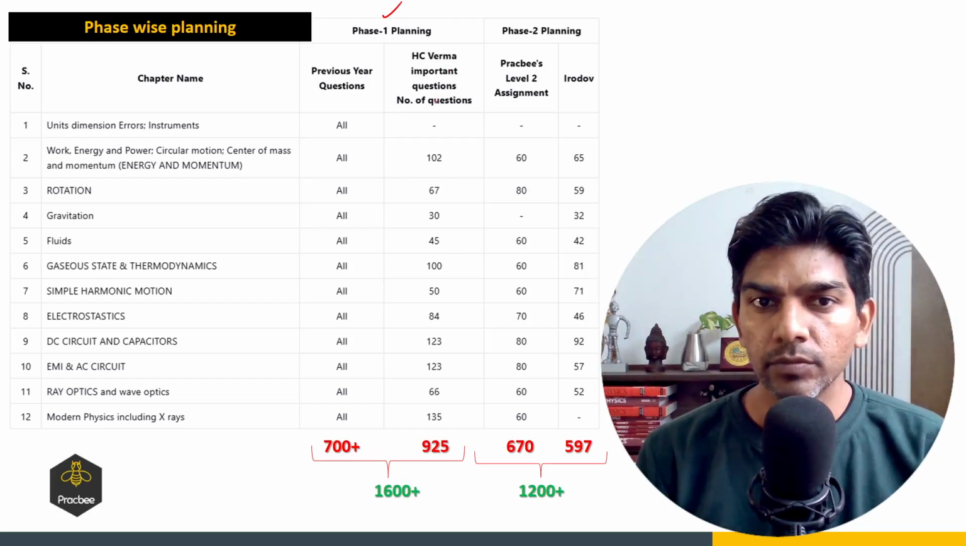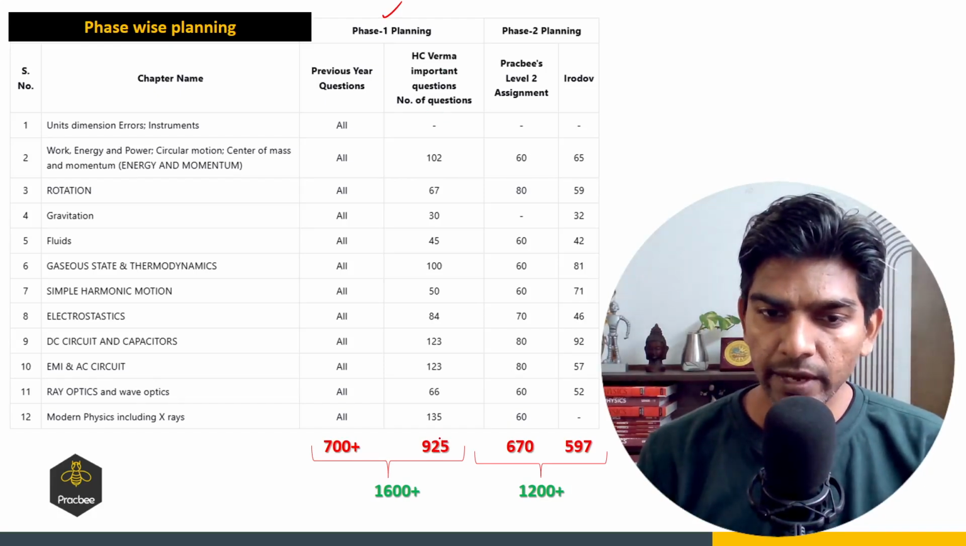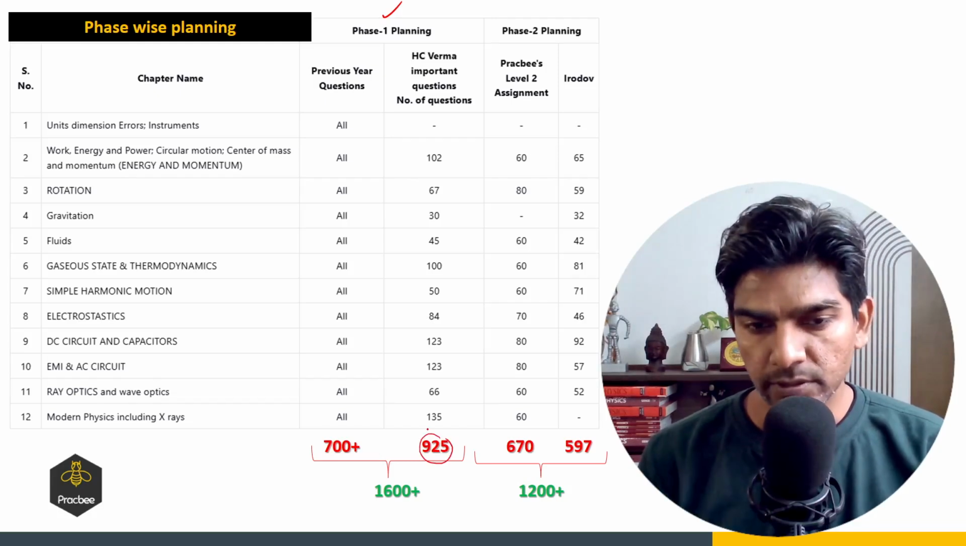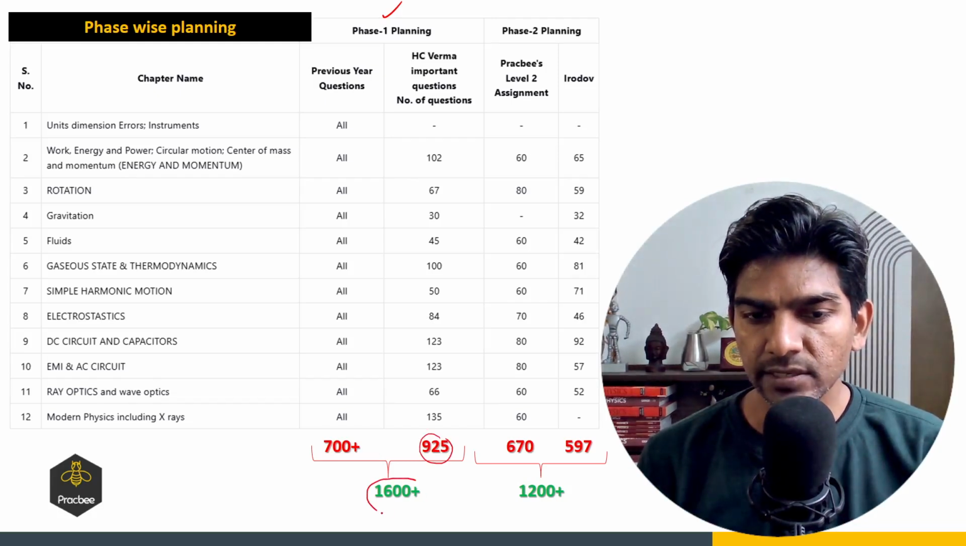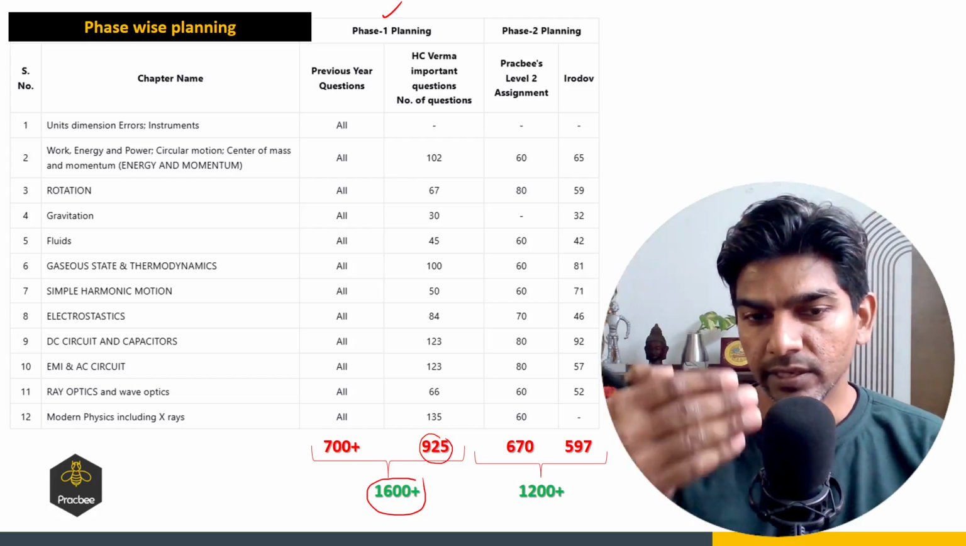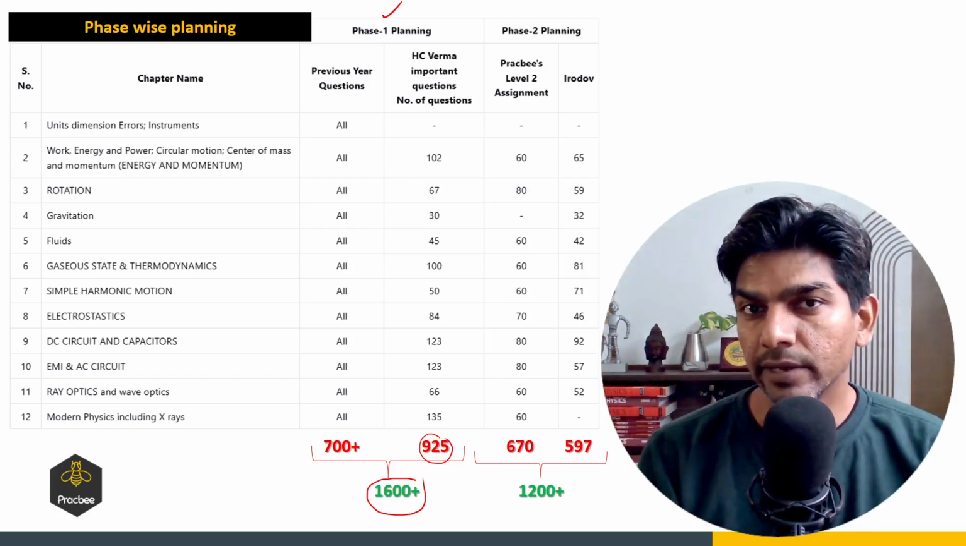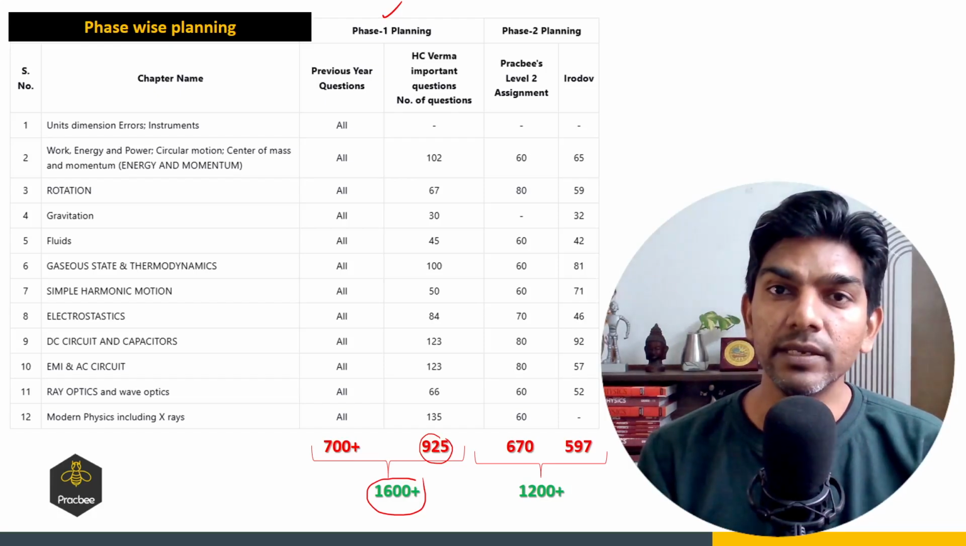And then you should also target the important questions of HC Verma, around 925 questions for these 14 chapters. Overall, it adds up to 1600 plus questions, right? Even if you do only that much portion, around 1600 questions, you'll be able to attain rank under 5000. That's what I've seen.